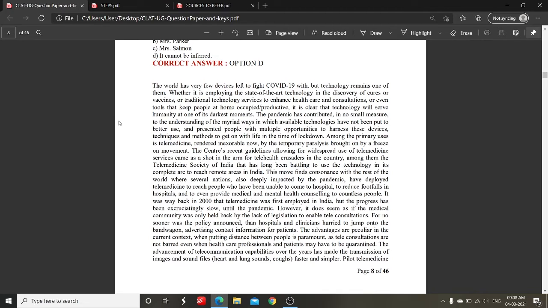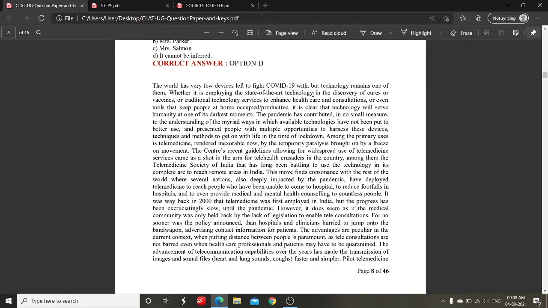What was our first step? We have to read top two sentences or lines and then bottom two sentences or lines. This is a sample passage which I have taken for the reference. This is the passage which came in CLAT 2020, the actual CLAT 2020 paper. I'll read the top two sentences of my passage.